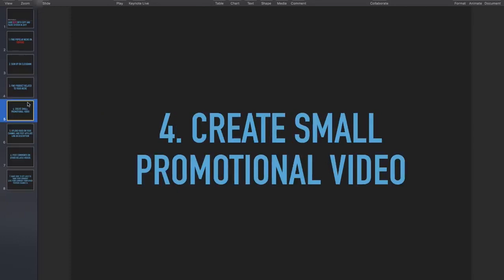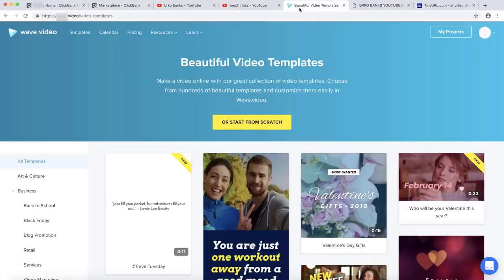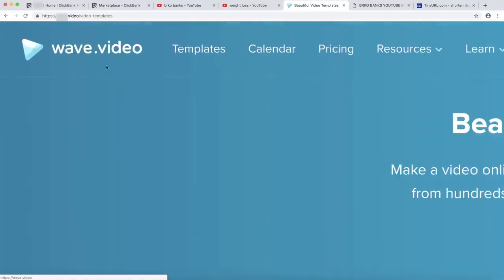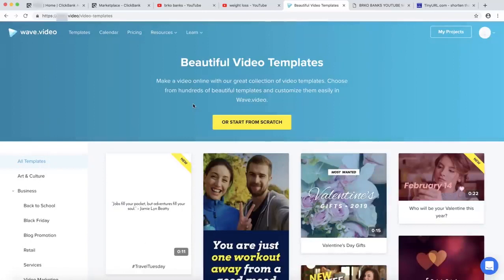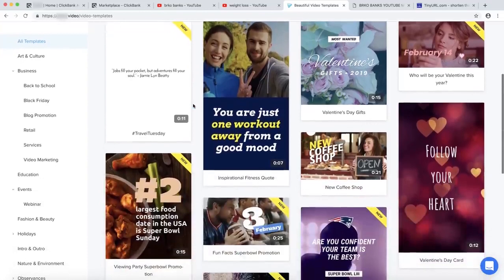So the next step, once we have signed up for ClickBank. I actually didn't show you guys how you can sign up for ClickBank. Just go on clickbank.com and click on create account. It is really easy. In only a few seconds you'll have your ClickBank account, just entering your personal banking, tax information and account information. After you get your ClickBank account, you're good to go.